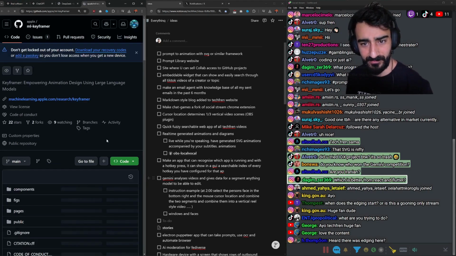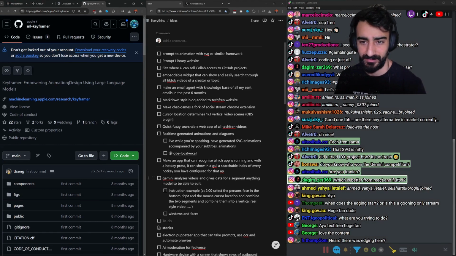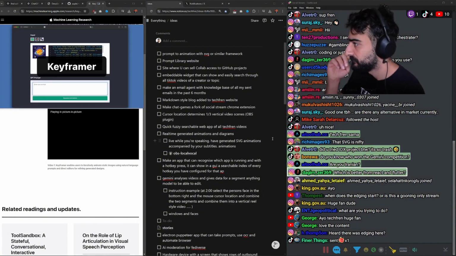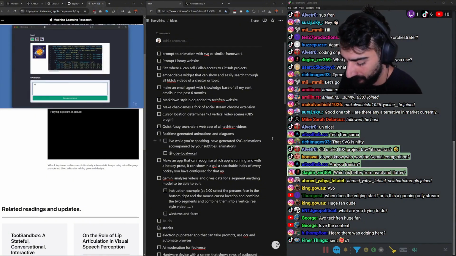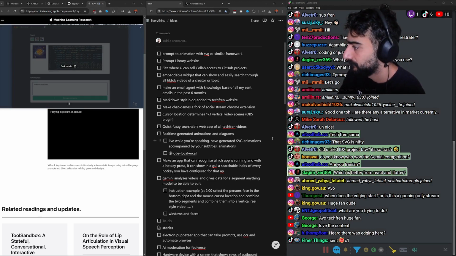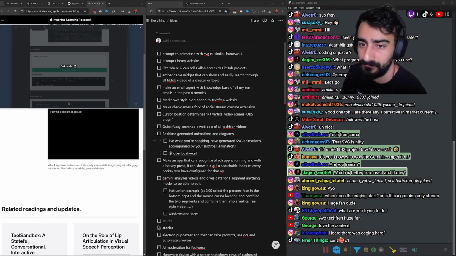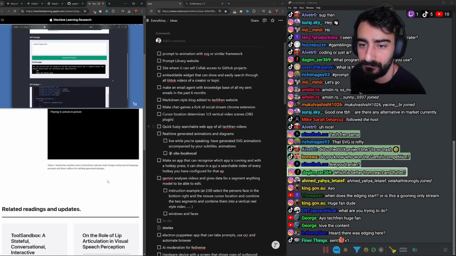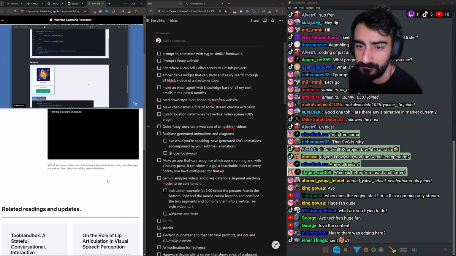So Apple made one. Empowering animation design using LLMs. Okay, Apple. Let's have a look at their website. We present Keyframer, an AI-powered animation prototyping tool. With Keyframer, users can animate a 2D static SVG image by entering a natural language prompt. We use GPT-4 to generate CSS animation code to fulfill the user request.